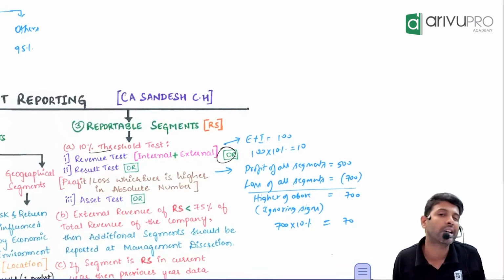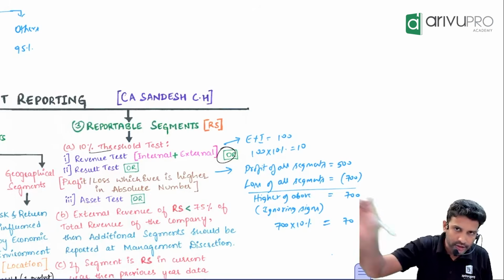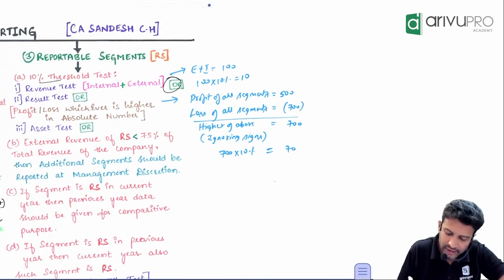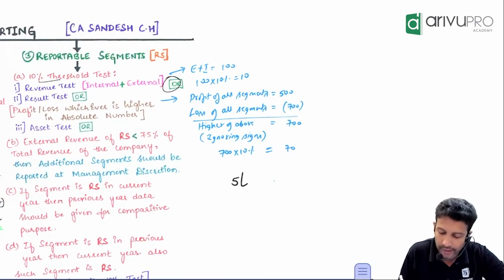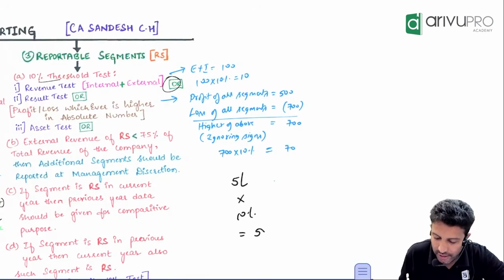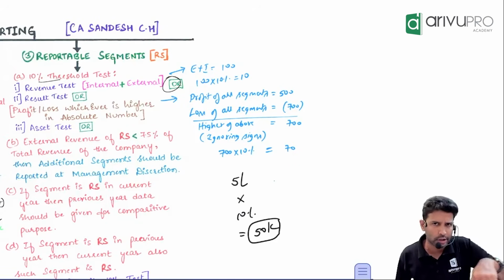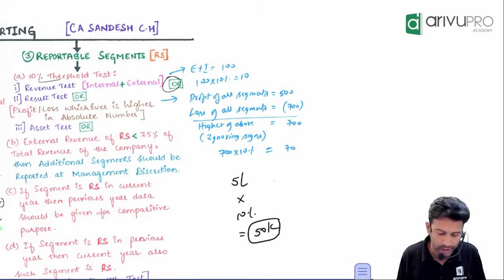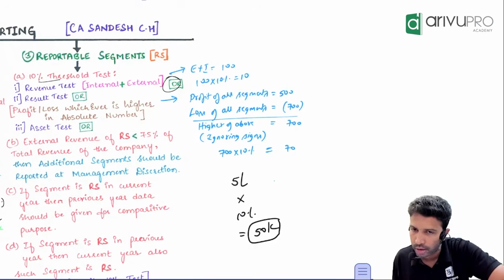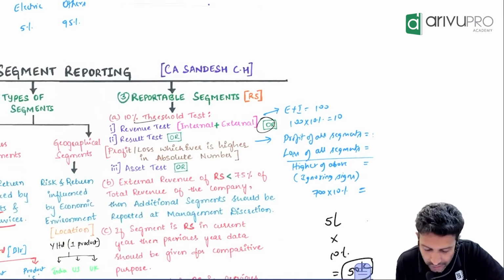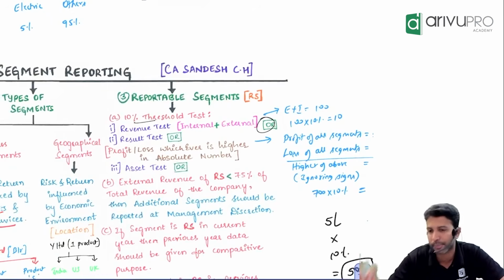Same goes for the asset test. So what do you have to do? All the segments' assets you add. Let's say that comes to 5 lakh. Multiply by 10%. How much is this? 50,000. Whichever segment has an asset of 50,000 or more, asset here referring to current assets and fixed assets put together, has passed the test. That's how the 10% asset test works. Same as revenue.